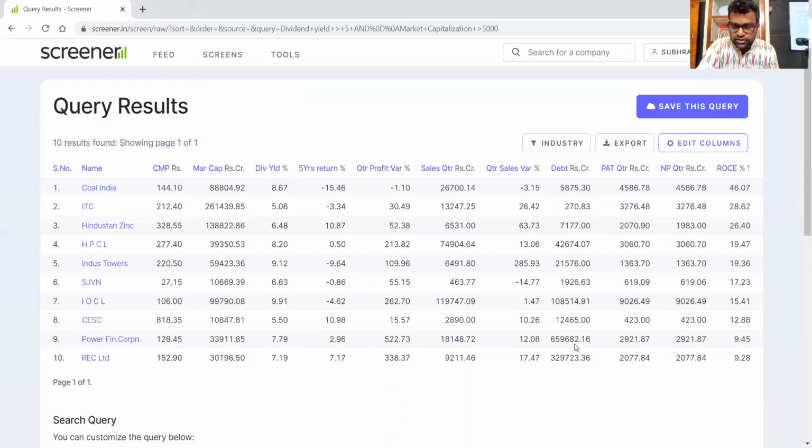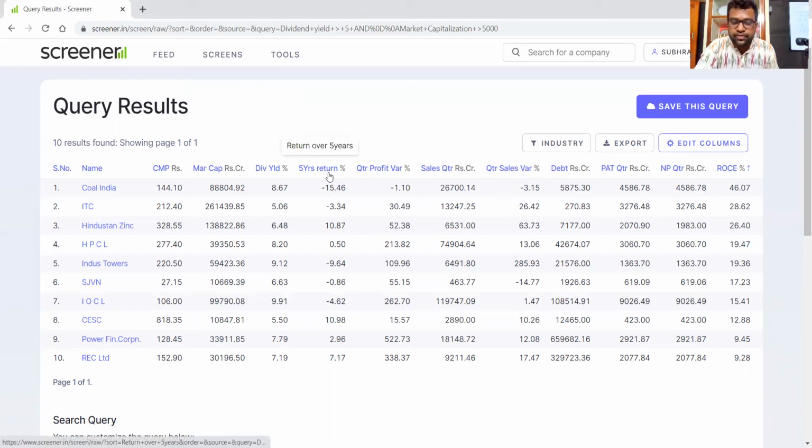And debt is also there. So debt of Power Finance is quite huge, and debt of REC is also huge. Debt of IOCL is also more, HPCL also more, Indus Tower also has debt. Other than that, debt is less in ITC, Coal India also average. Okay, so debt also you can get. Now, the important thing is